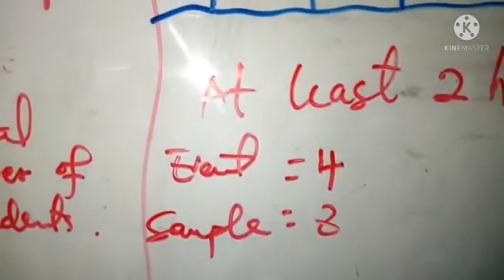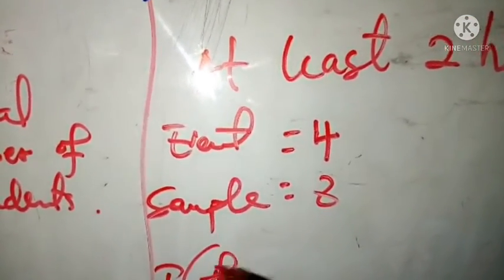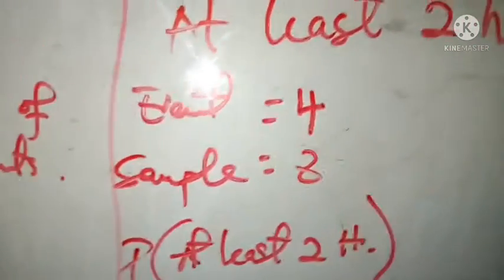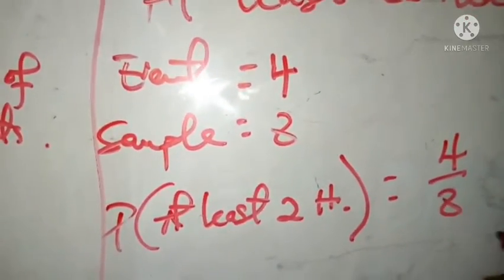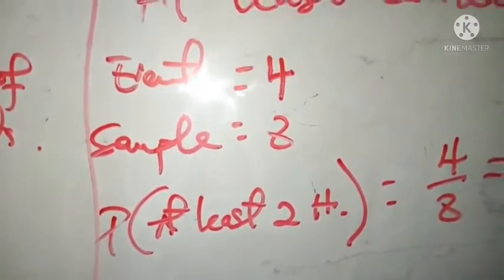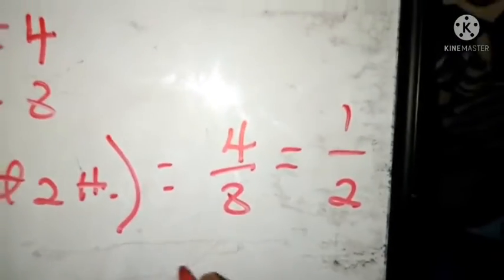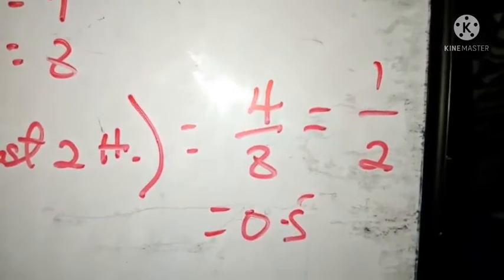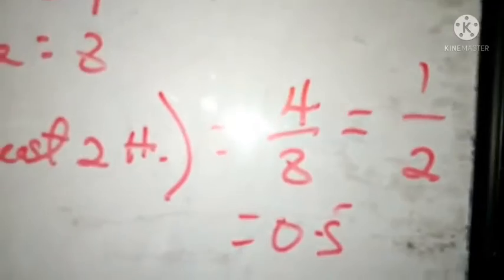So the probability of at least 2 heads, let me use that symbol, is equal to 4 over 8, which is equal to 1 over 2. So this will be our probability. Is that okay? Of course, this is equal to 0.5. You can see that this is not more than 1, right? It doesn't go beyond 1. That is exactly the definition of probability.